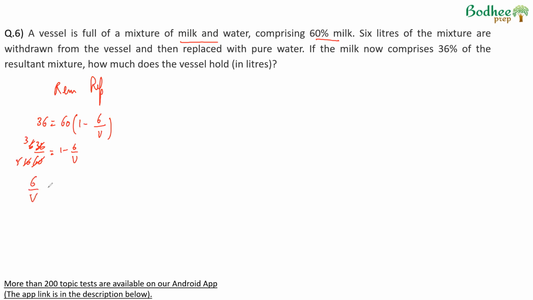So 6 by V becomes 1 minus 3 by 5, which is 2 by 5. So V becomes 5 into 6 by 2, which is 15 liters. 6 out of 15 is 40%, so 4 out of 15... 60%.